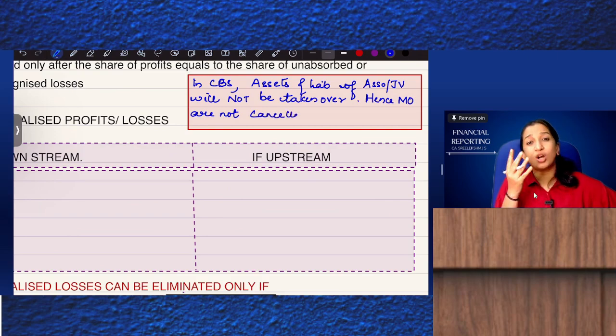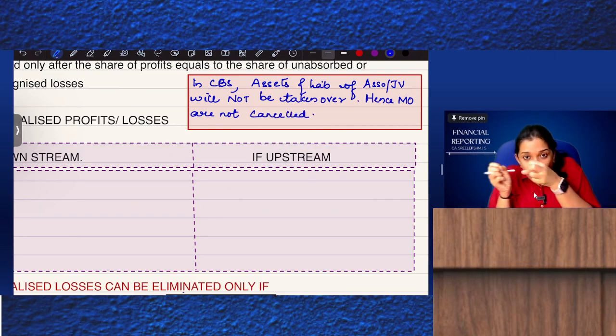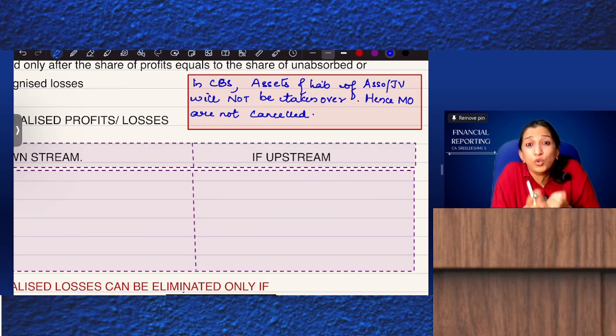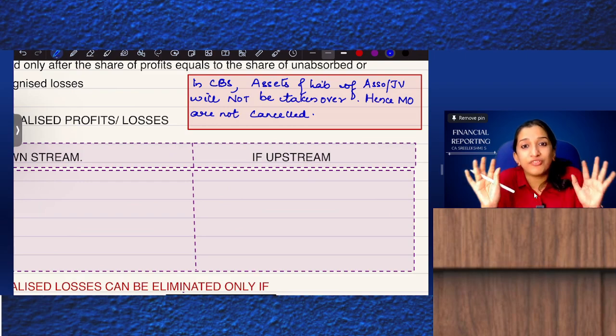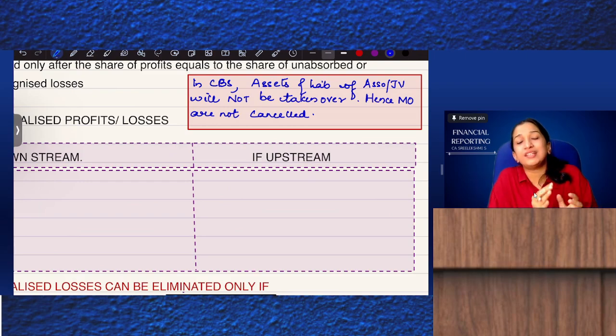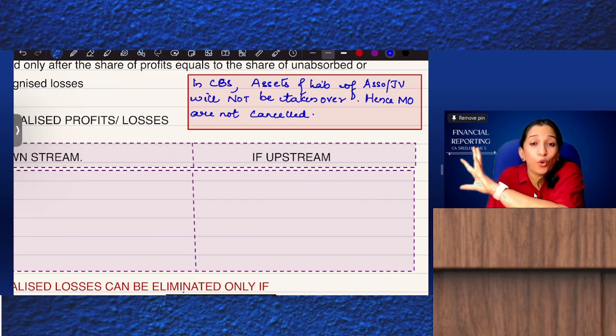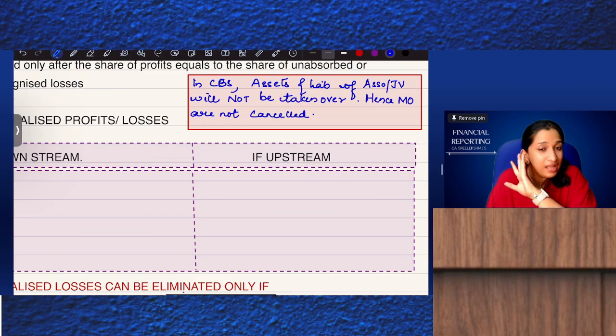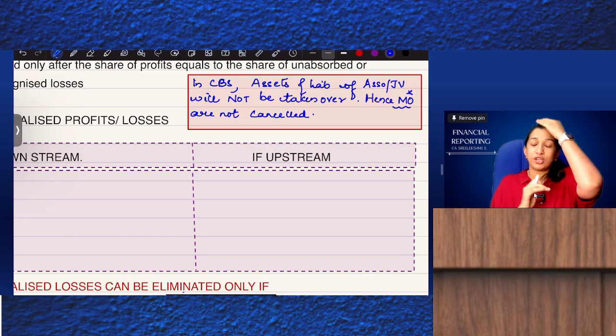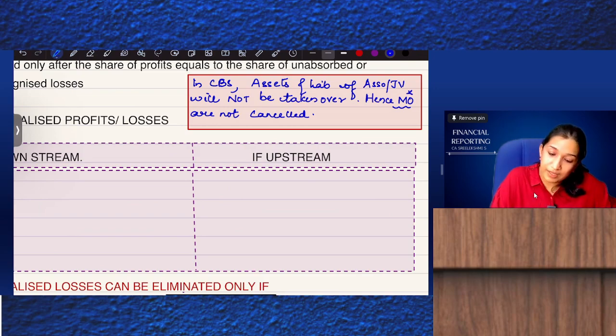Why? See, instead of taking over your share of assets and liabilities, you are showing investments, and investments represent your share of net assets. So don't take over any asset or liability, and because you are not taking over any assets or liabilities, mutual owings, which a question will sometimes give information about, will not be cancelled. But the investor's share of URP is cancelled.